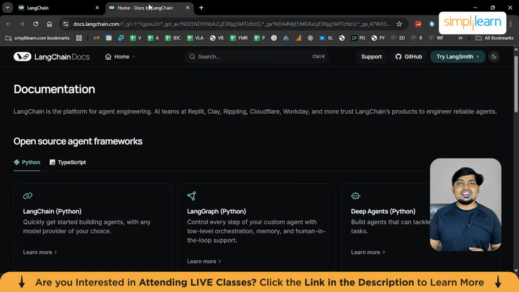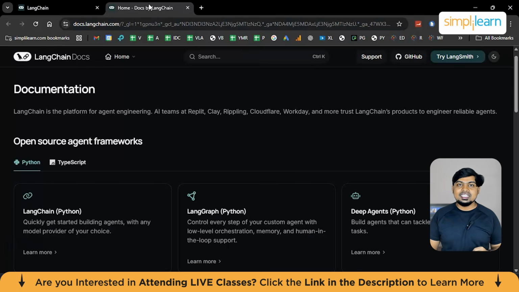The second one is LangGraph. LangGraph is built specifically for AI agents and workflows. Instead of linear chains, you define nodes, edges, and conditions. This makes AI agent behavior predictable, debuggable, and safer. LangGraph is especially useful when multiple agents collaborate, long-running tasks are involved, and you need human-in-the-loop approvals.